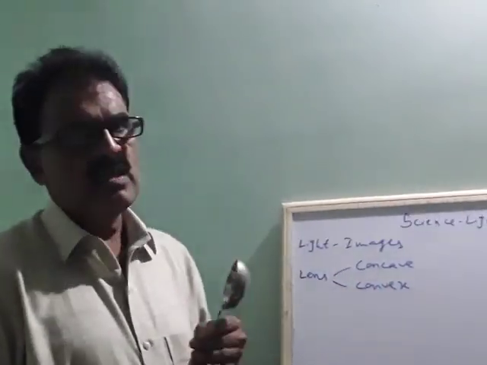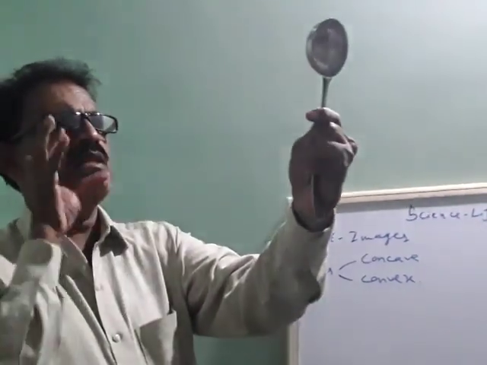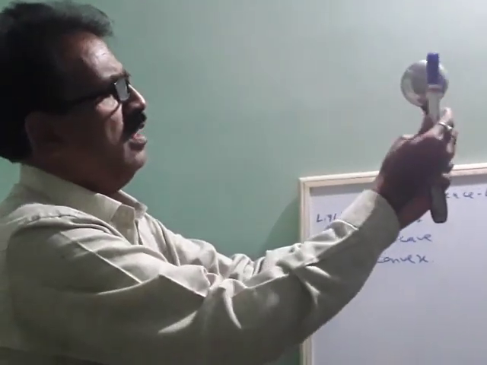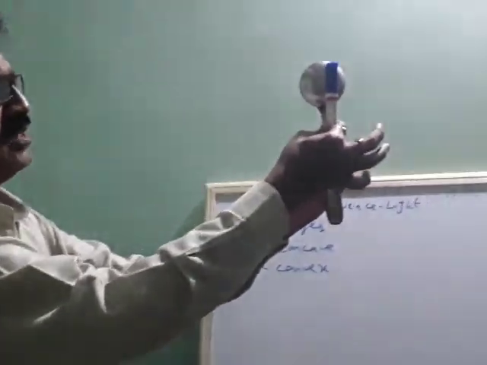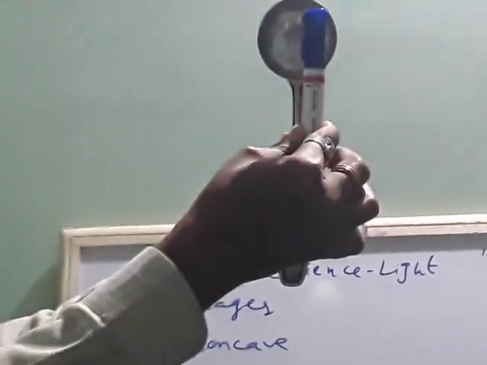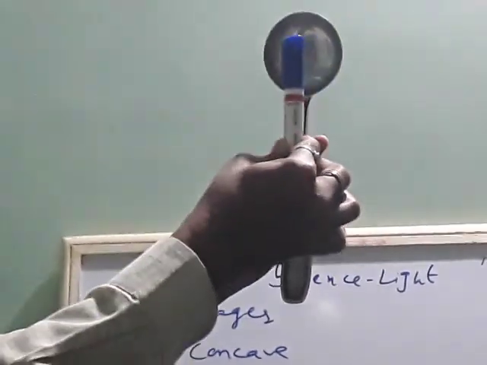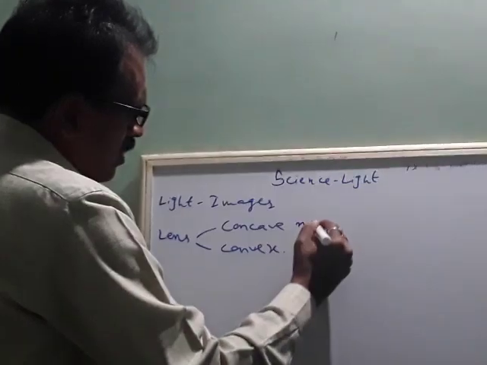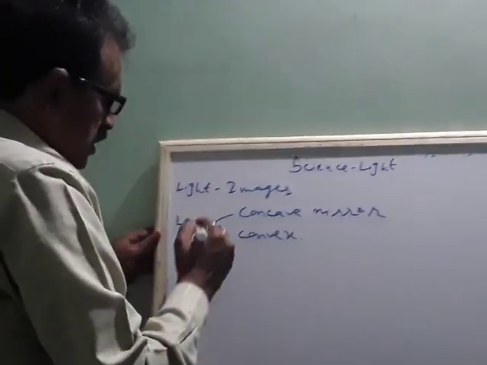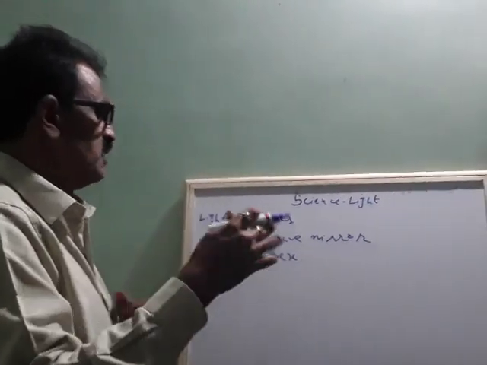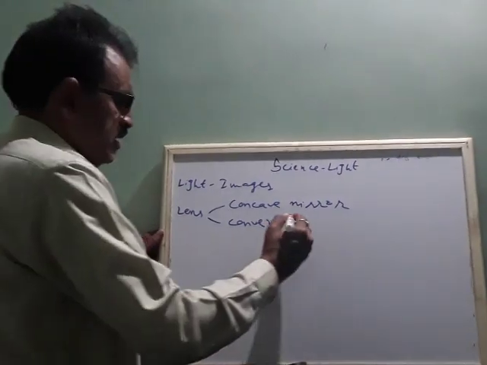And in a convex mirror, if you hold a spoon like this and face toward it, you see the face here, or you can hold the pen here. You can see here, the pen looks straight, as it is. But if you take a concave mirror, see here. If you bring it nearer or take it farther, whatever it is, it looks the same. Okay. So generally we can classify spherical mirrors as concave mirror or convex lens or concave lens.